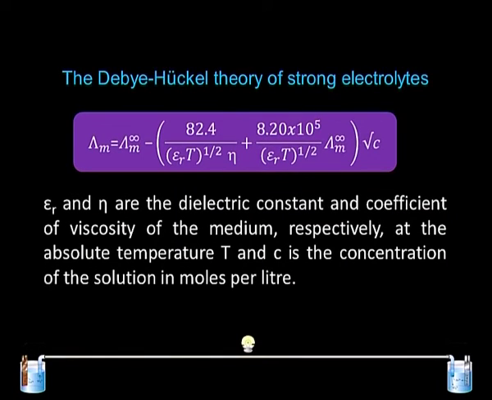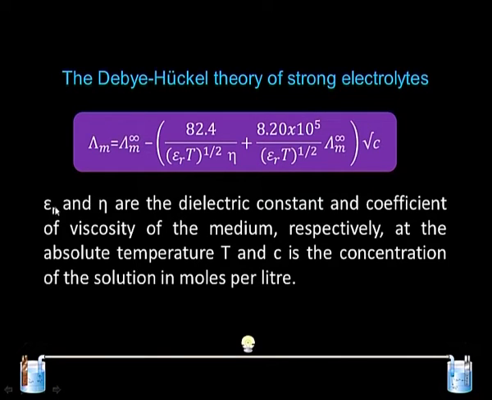Now, looking at the equation proposed by Debye-Huckel, this equation is also known as the Debye-Huckel-Onsager equation. There are terms like this, the equivalent conductance or molar conductance. This term represents the equivalent conductance at infinite dilution, and this is the concentration, and these two terms try to account for the anomaly in the behavior of a strong electrolyte as compared with a weak electrolyte.